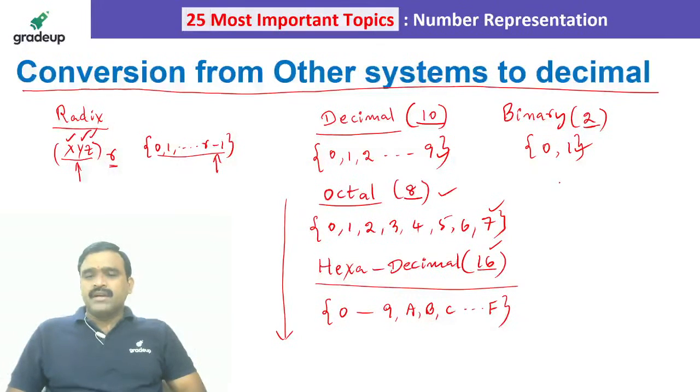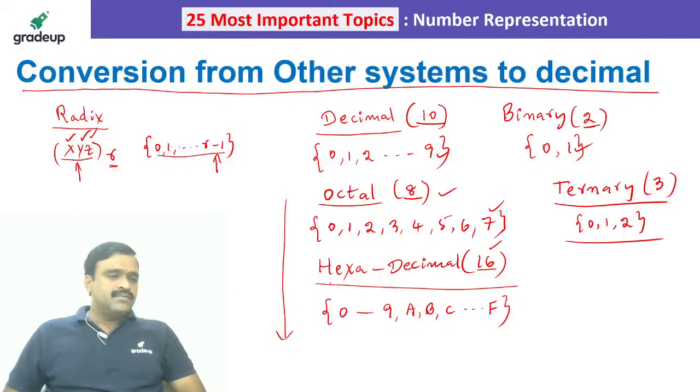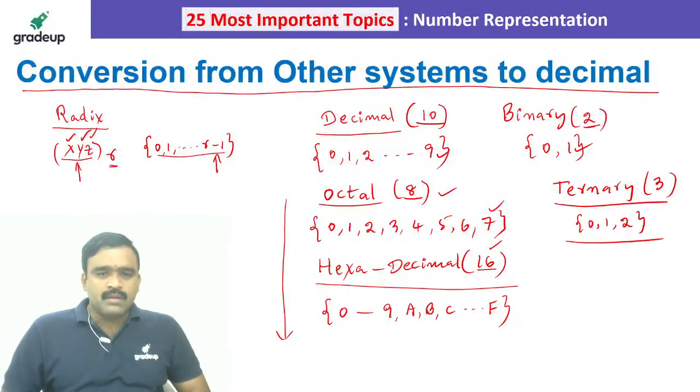And we can also have a ternary system. What do you mean by ternary system? The ternary system is nothing but base 3. So we can have only the digits 0, 1, 2. The ternary system is base 3, with digits 0, 1, 2, that is 3 minus 1, which is 2. Like that, a base 4 system will have numbers from 0 to 3. So up to R minus 1 exactly.